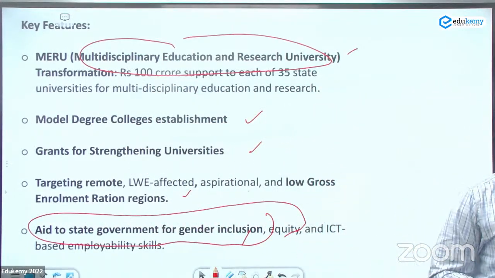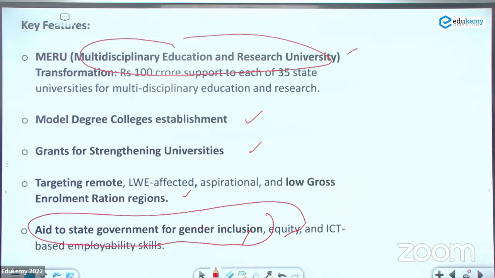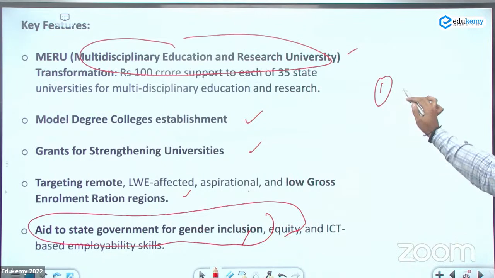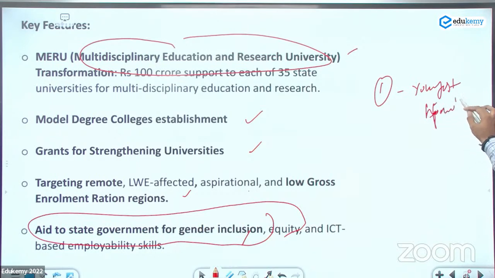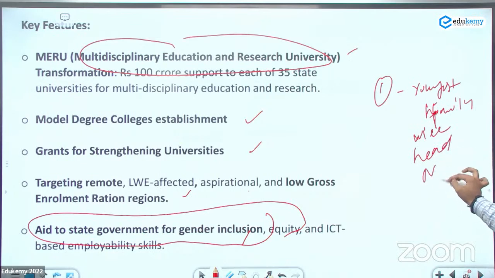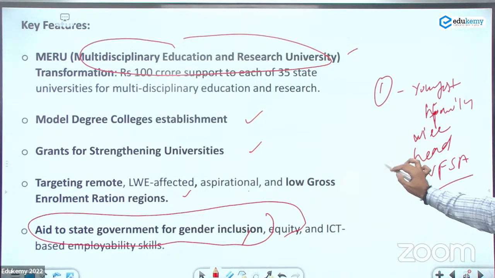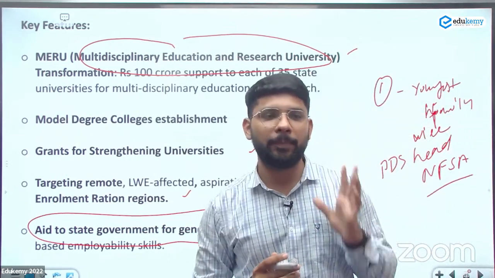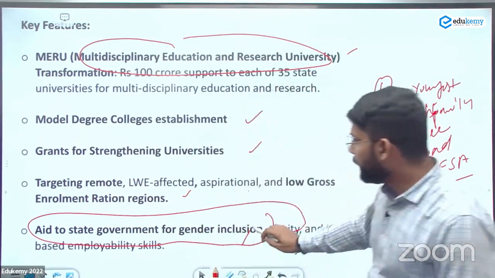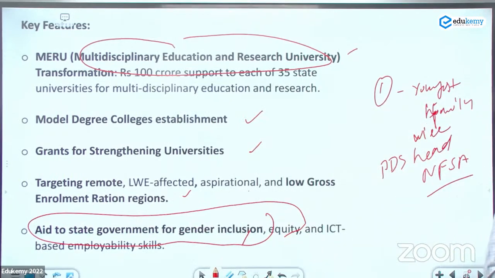There was a question in 2017 about the National Food Security Act. The first statement of the act was that the youngest girl of the house or the family will be the head of NFSA, National Food Security under the PDS. The youngest girl of the house will be registered with the PDS. So similarly, aid to the state government on the basis of gender inclusion is provided.